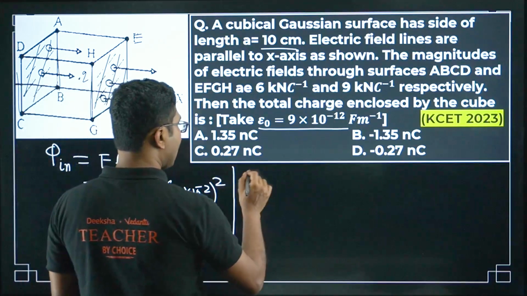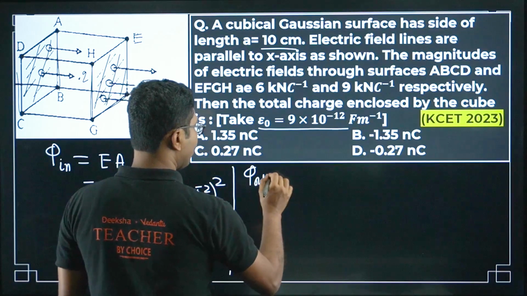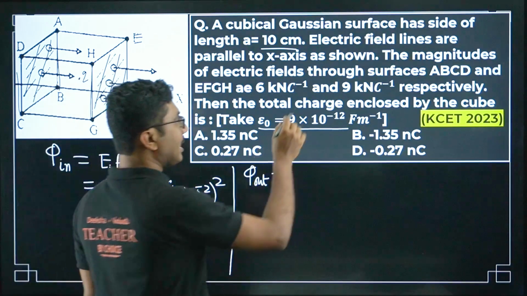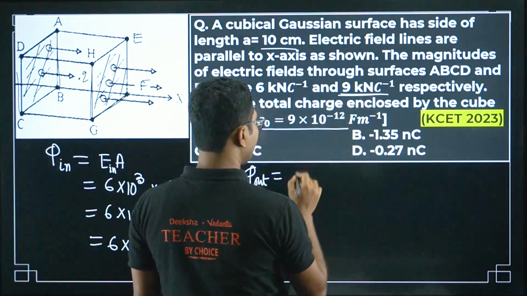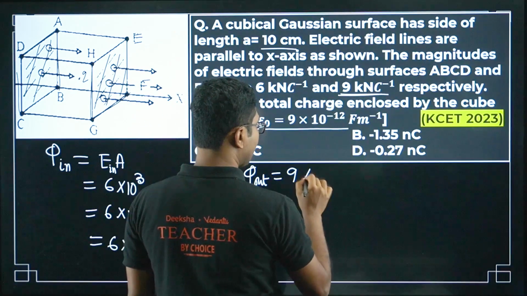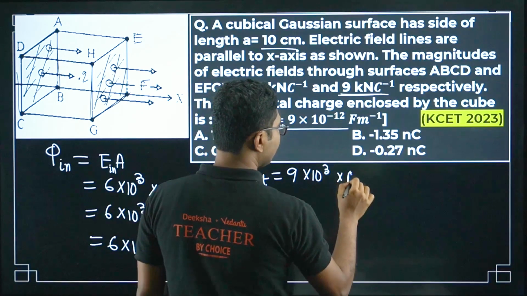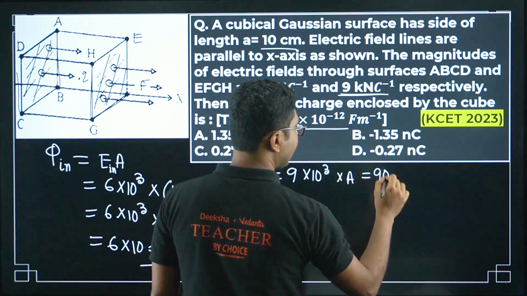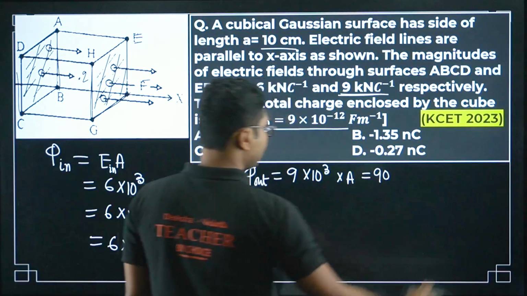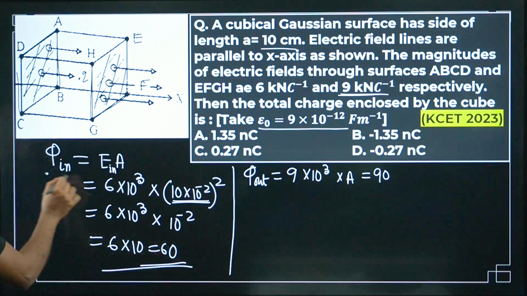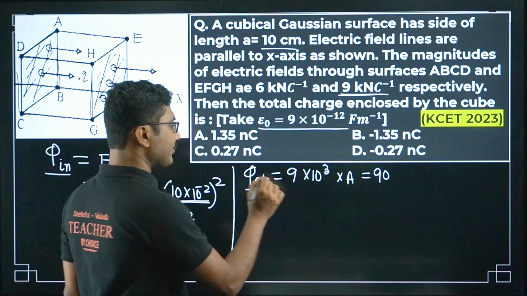What will be the phi out? Phi out, again, whatever electric field was going out. What is the electric field going out? Going out is 9 kilonewton per coulomb. 9 into 10 to the power of 3 into area. So it will be 90 units, Newton per coulomb per meter square. Right. So this is the flux that is going in, and that is the flux which is going out.